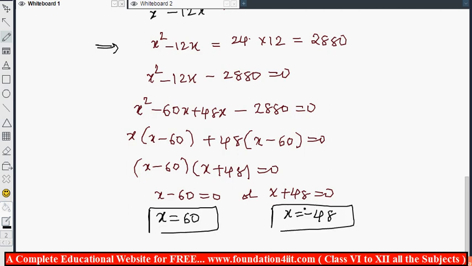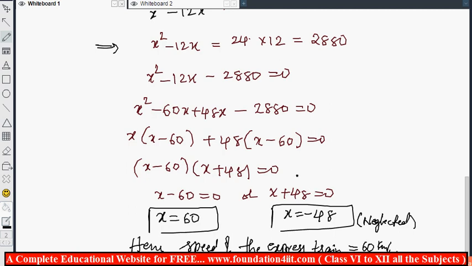So x is the speed here. x is the speed of the express train, taken already. So this is neglected, because speed should not be negative. You can write aside: because of minus 48, speed cannot be negative. So that's neglected, we can write. Hence x is equal to 60. Therefore, the speed of the express train, because x we had taken as the speed of the express train, is 60 kilometers per hour.